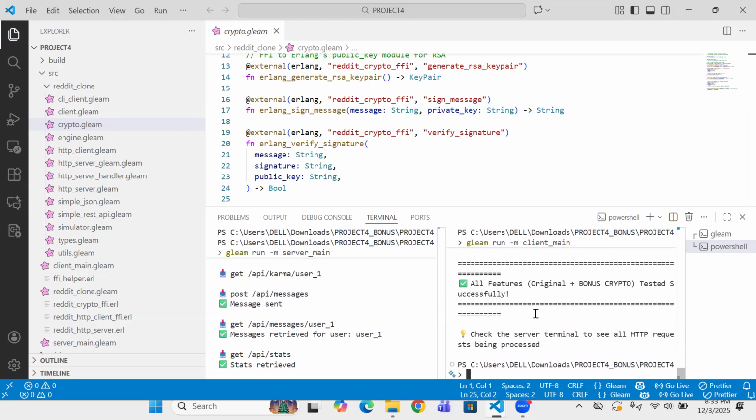Here you can also see the crypto features summary, the overall summary, which includes post signing and signature verification. To summarize this whole project, we built a complete Reddit engine, exposed it through a real REST API, and connected it to a CLI over real HTTP. Also, for the bonus, we added the full RSA 2048 digital signatures for posts. This completes our demo. Thank you very much.